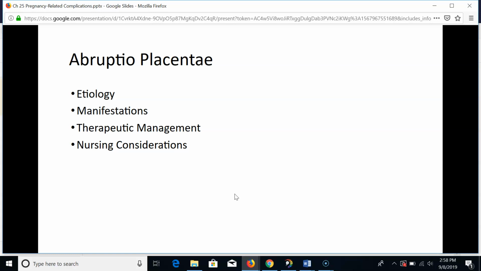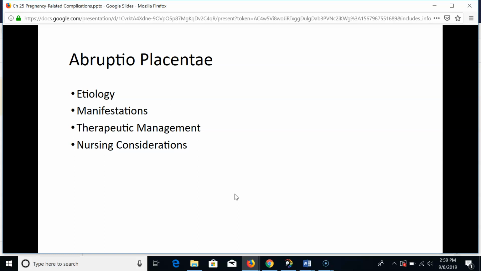Maternal use of cocaine, which causes vasoconstriction, is a leading cause of abruption. Manifestations include vaginal bleeding, abdominal or low back pain, uterine irritability with frequent low contractions, high uterine resting tone, and uterine tenderness that can be localized to the site of abruption. Other signs can include back pain, non-reassuring fetal heart rate, signs of hypovolemic shock, and fetal death.